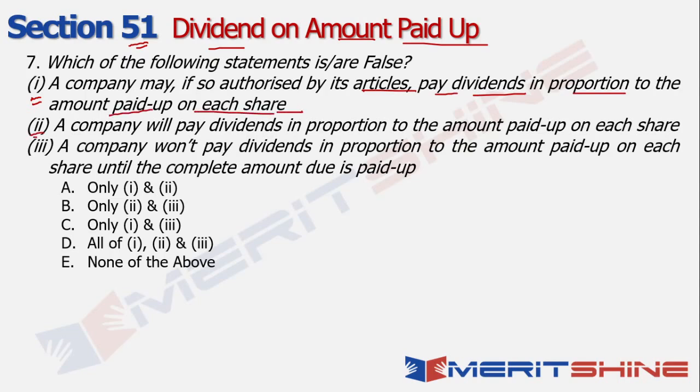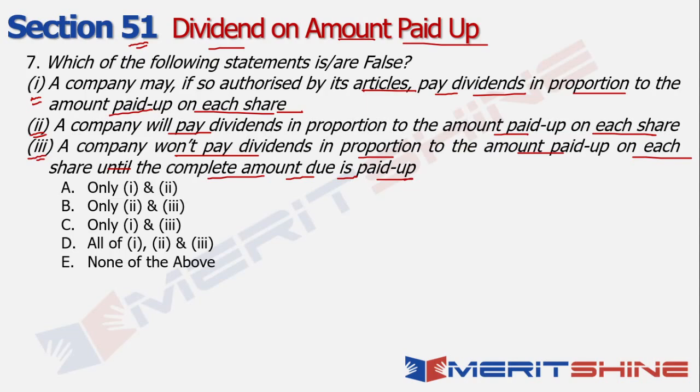Then second, a company will pay dividends in proportion to the amount paid up on each share. And third, a company won't pay dividends in proportion to the amount paid up on each share until the complete amount due is paid up.